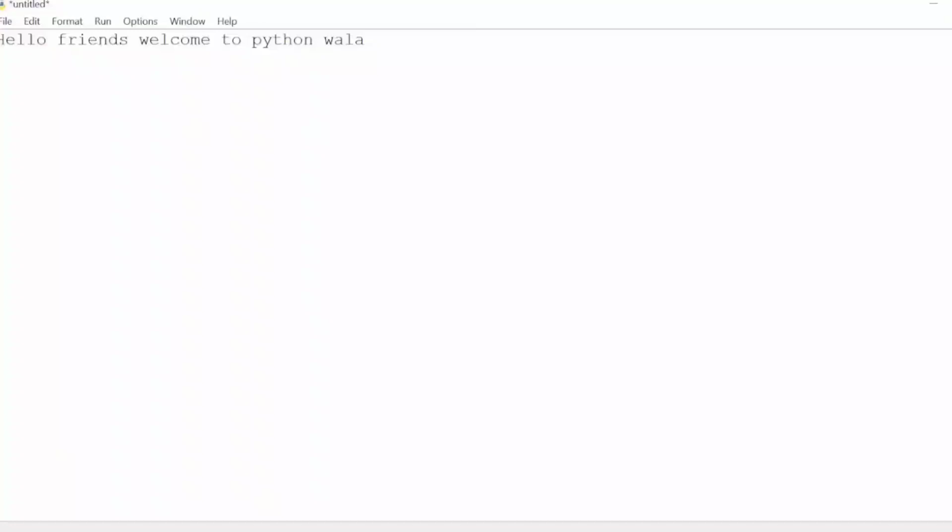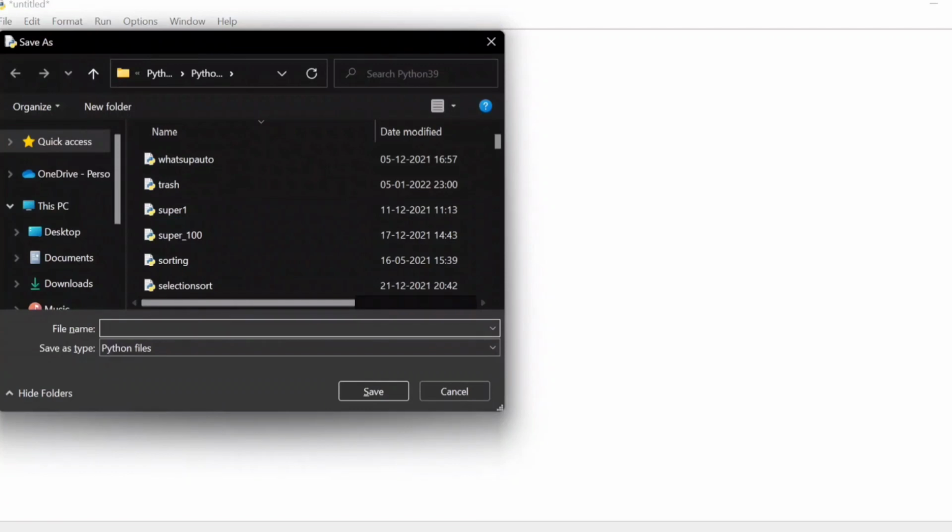If we have a single line, we use single line comments. Single line comments are represented by a hashtag before the statement. So before H, I am using a hashtag. So it became a single line comment. If we run this, we will see a blank screen. This line, Hello friends, welcome to Pythonwala, will not be displayed on our output screen.